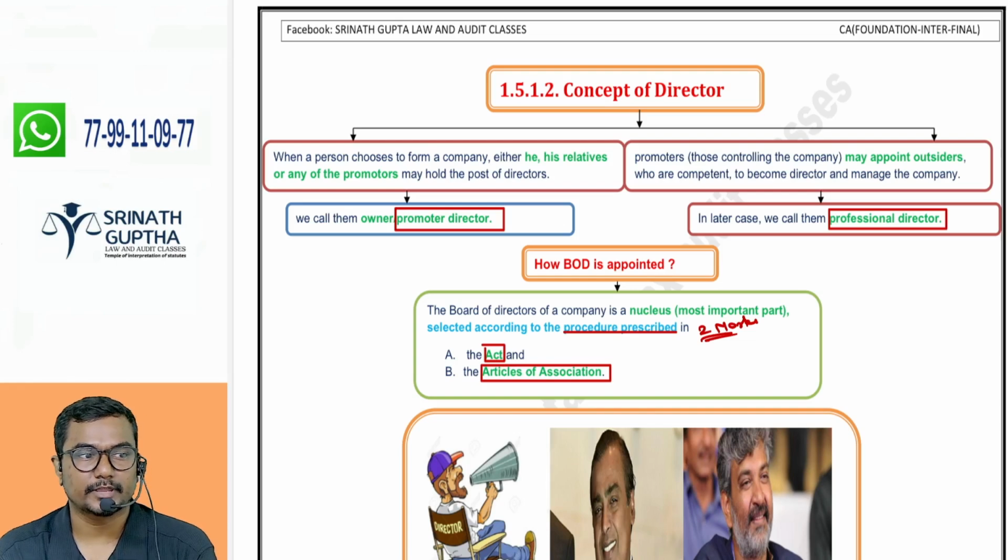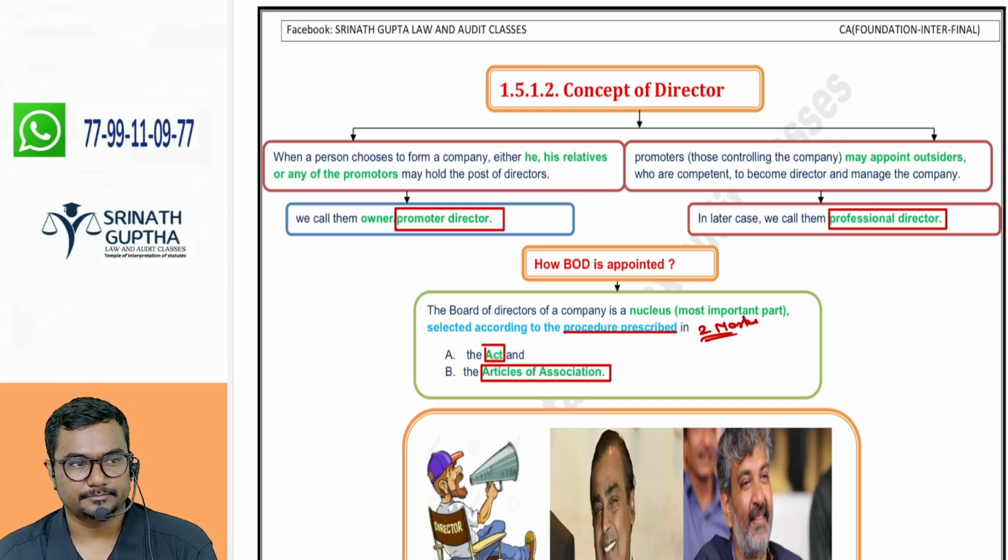Example: Mukesh Ambani and Reliance. So they are the promoters, and they themselves manage the company.